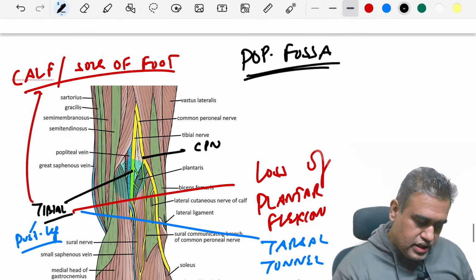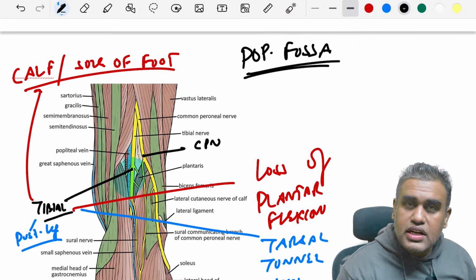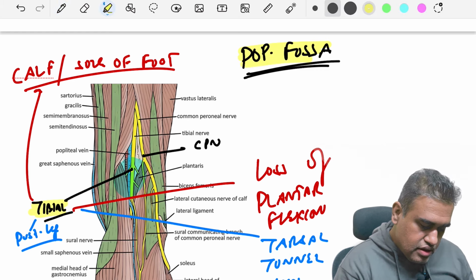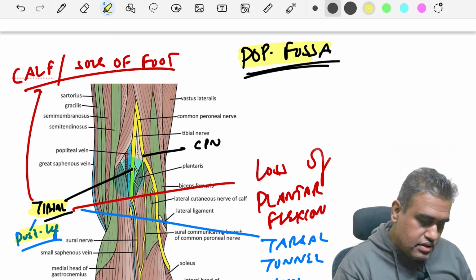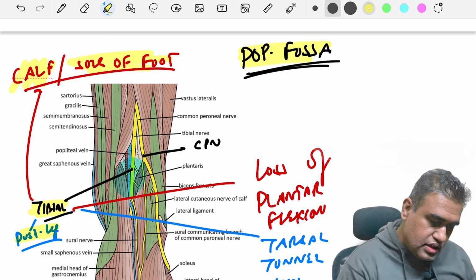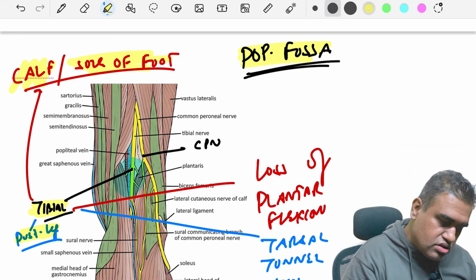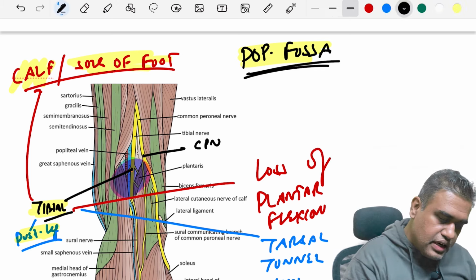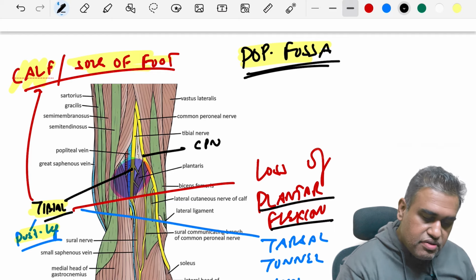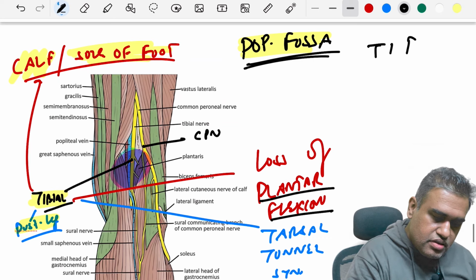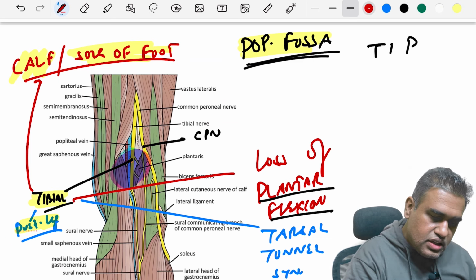Okay, next we move over here to look at the popliteal fossa. This is an image of the popliteal fossa, and you can very well see the tibial nerve lying over here in the popliteal fossa. And this tibial nerve supplies the calf, that is the posterior leg, and the sole of the foot. And therefore, if you have a Baker's cyst sort of situation over here, it might compress the tibial nerve. And remember, when the tibial nerve is compressed, it basically leads to loss of plantar flexion. Okay, you can remember this by the mnemonic TIP, which we will discuss later on. But TIP over here refers to the tibial nerve.